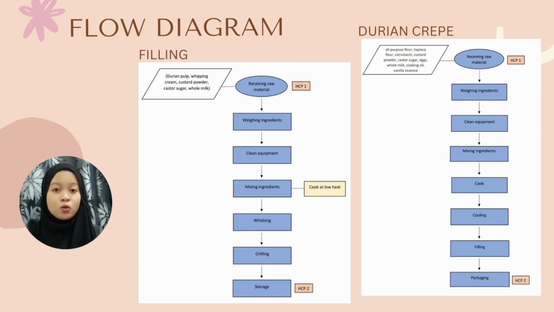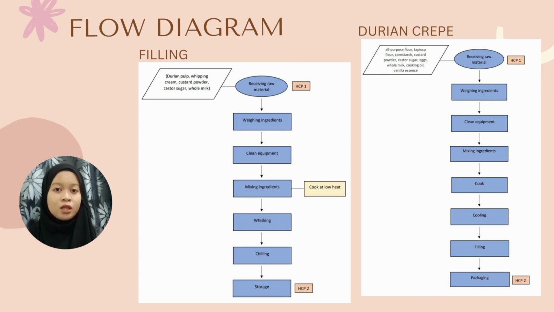While storage is also classified as a halal control point because inaccurate temperature settings can lead to spoilage, which can be hazardous. Next, look at the flow diagram for durian crepe production. Only the first and last steps of this flow diagram, which are receiving raw material and packaging, are classified as halal control points. Eggs and vanilla essence become the issue in getting halal certification, thus become HCP1.